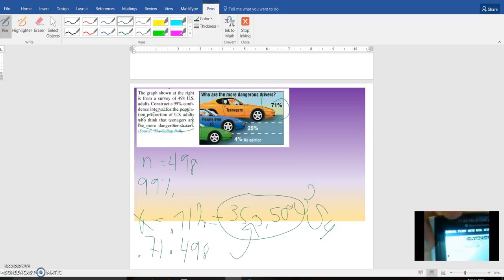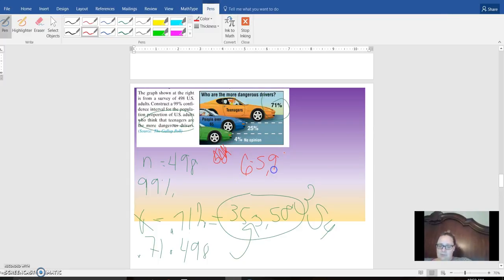If you notice, that p hat is 71, which is right there. We have all whole numbers, so 65.9% and 76.3%. If we wanted to do it as a margin of error, then we would do 71%, give or take.